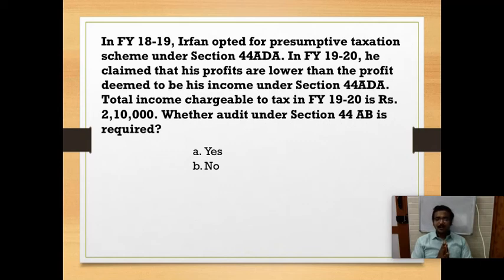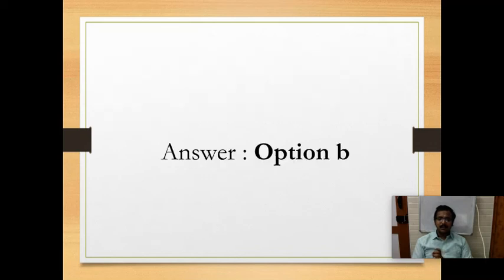So Irfan is an individual, and his basic exemption limit is 2,50,000. In this case, his income is only 2,10,000, so he is not subject to tax audit. If his total income had come above 2,50,000, he would be subject to tax audit. Under 44ADA, since I am declaring a lesser profit, I am subject to tax audit only if my total income exceeds the basic exemption limit. So in this case there is no requirement. So option B, no, is the correct answer.